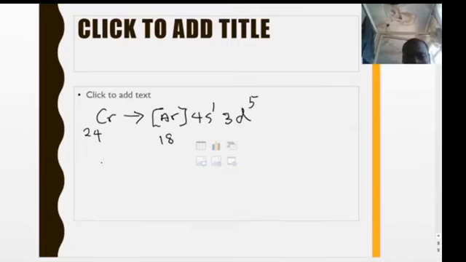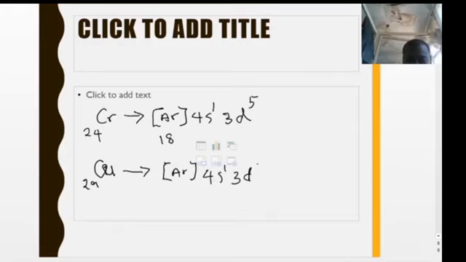And the electronic configuration of copper, Cu29, will be argon core, so it's also going to be 4s1, then 3d10. So these are the only 2 elements in the first triad that will have 1 electron in their 4s orbital. All others will have 2 electrons in their 4s orbital.